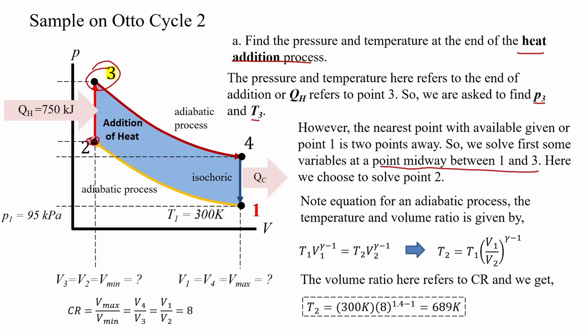Note equation for an adiabatic process, the temperature and volume ratio is given by the equation here. The volume ratio here refers to Cr. So, the temperature at point 2 is about 689 K.